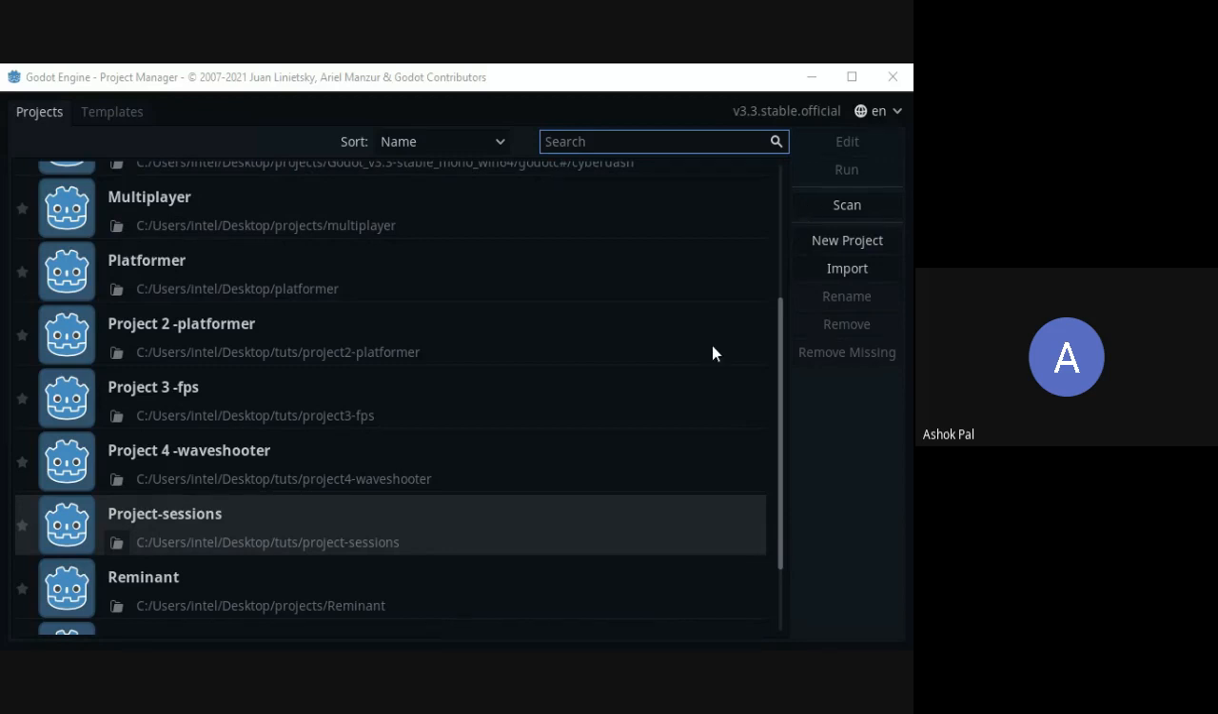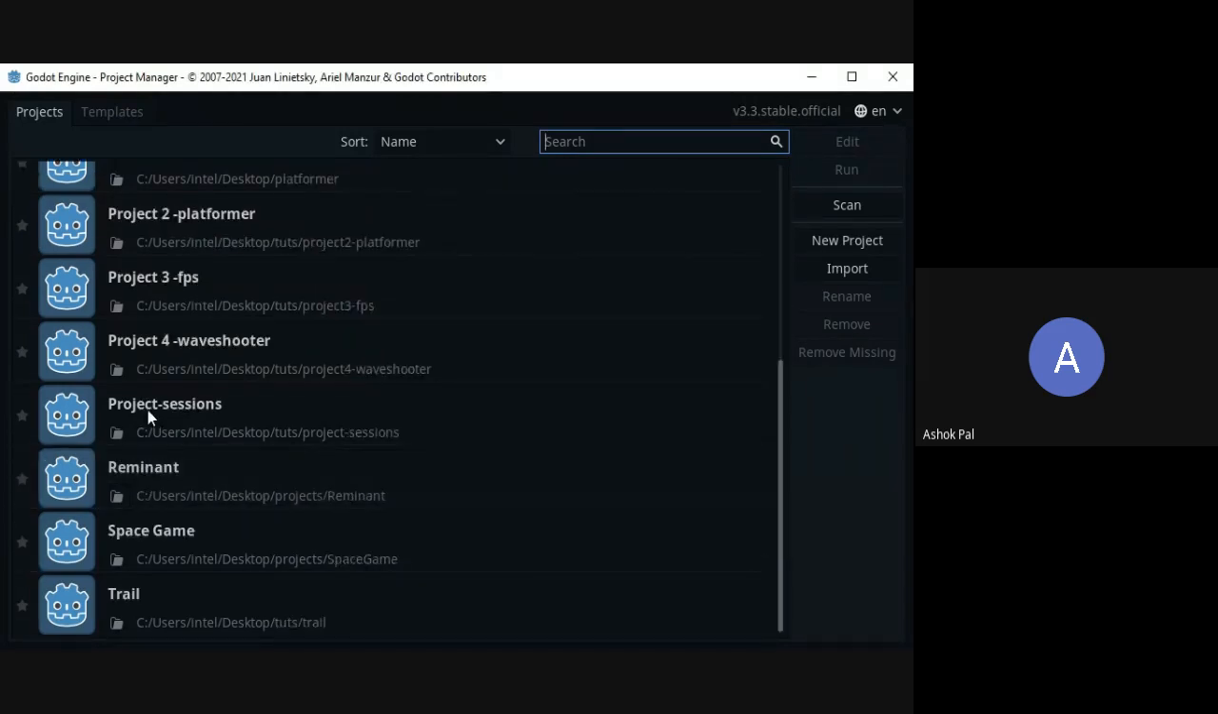Now let's start. This is the first screen that you will view when you start the Godot engine. I have already created multiple projects, so I have multiple icons here, but for you it will be completely fresh. Nothing will be there. So how do you start a new project? Click on new project.